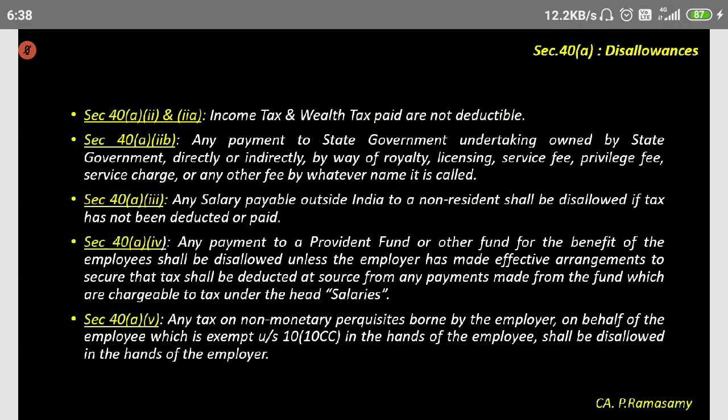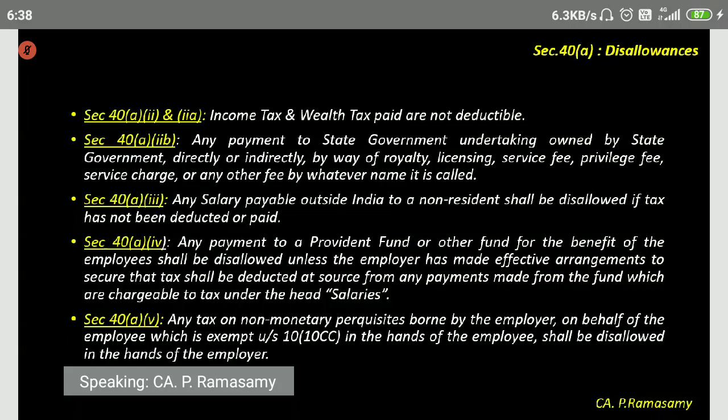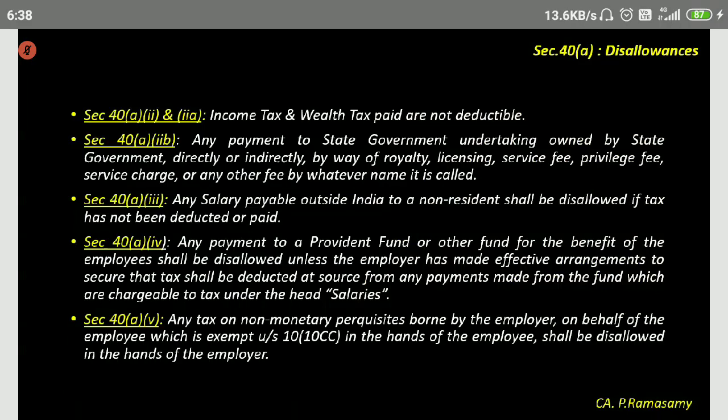If income tax paid or wealth tax paid has been debited to your profit and loss account, it will be added back. It is not allowed as an expenditure. It is basically an appropriation of the profit. If you're debiting it to the P&L account, you're not incurring this amount for the purpose of earning income. Therefore, the logic is it will not be allowed as a deduction.